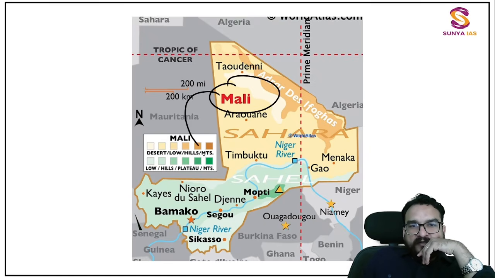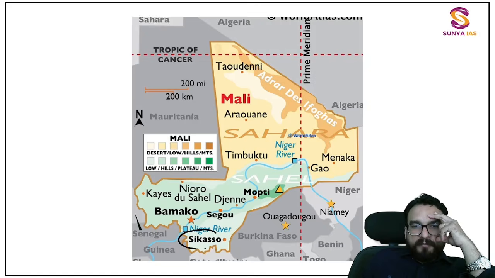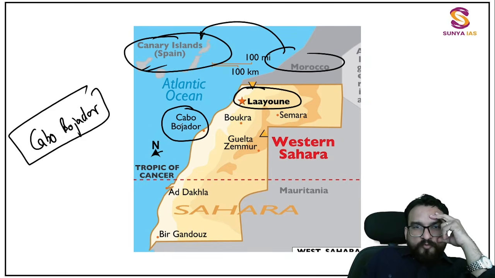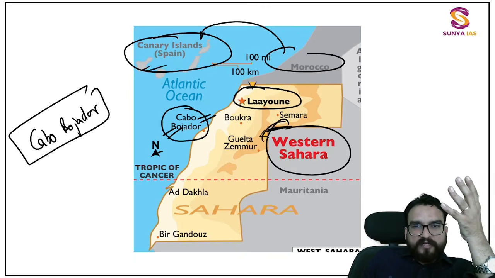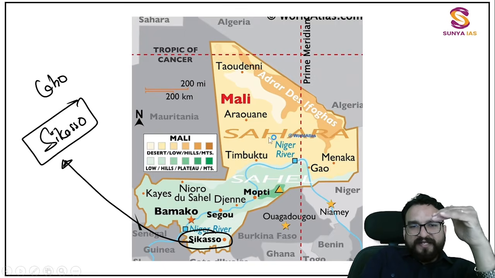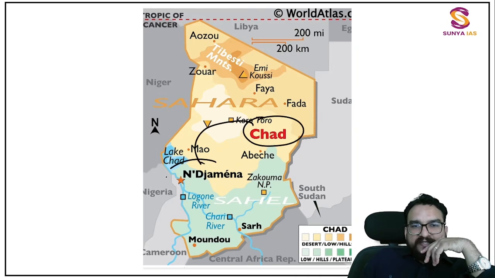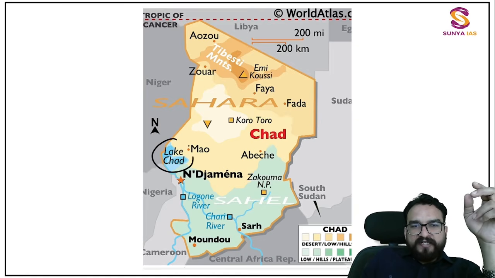Mali, then you will be remembering, you will be going downside, and Bamako you will be getting over here. Now from Mali, I want to give you one more particular city, not capital city. Capital city is Bamako only. That is Sikasso. Okay. Cabo over here was of your Western Sahara. Even if you remember Cabo, you will be remembering that it is in African continent, Western Sahara. Mauritania, Nouakchott only. Mali, Sikasso and Bamako you have to remember over here. Next, Chad, you will be going ahead, and N'Djamena, more than enough.